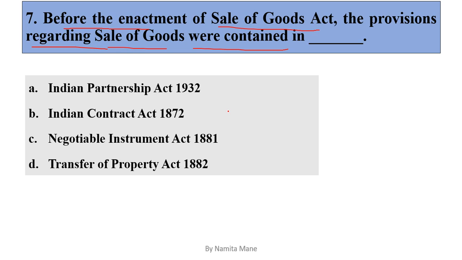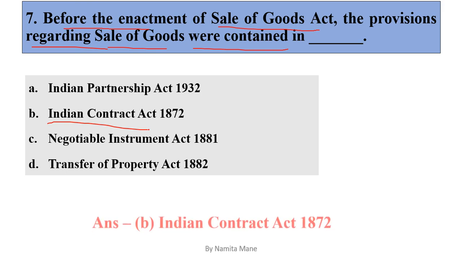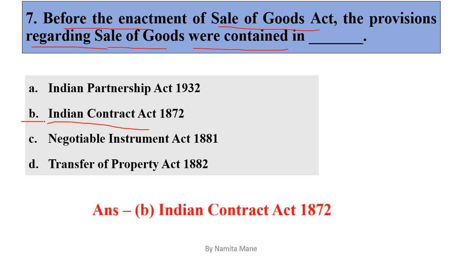So before enactment of Sale of Goods Act, means this Sale of Goods Act was introduced on 1st July 1930, the provision relating to sale of goods were contained in Indian Contract Act 1872. So the correct answer is option B. So before this act was enacted, the law relating to sale of goods were part of Indian Contract Act 1872.